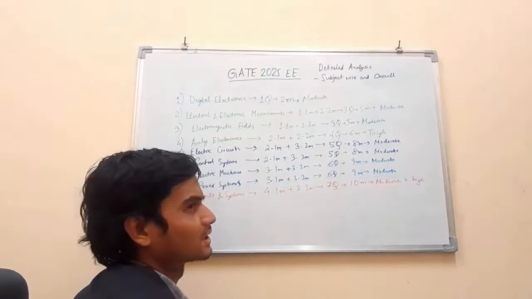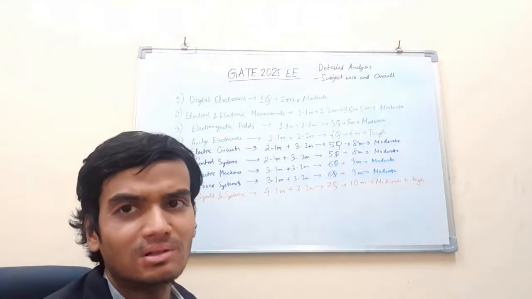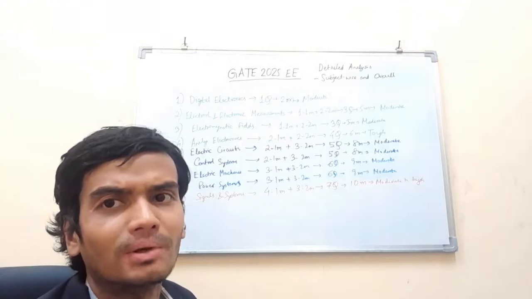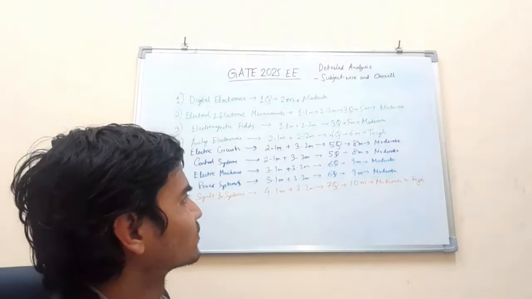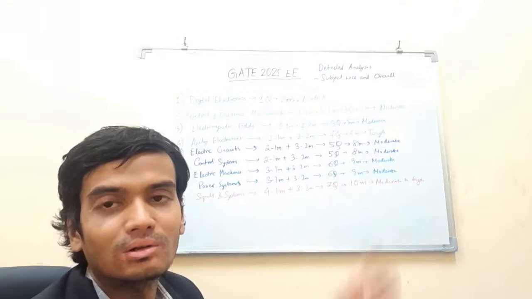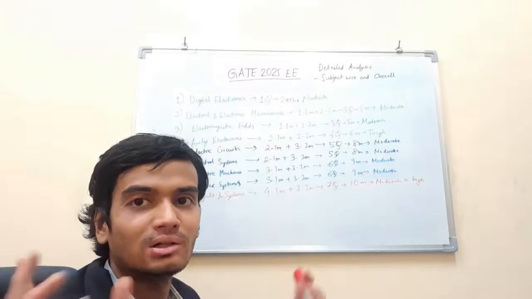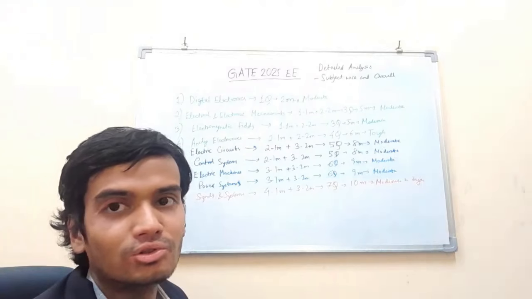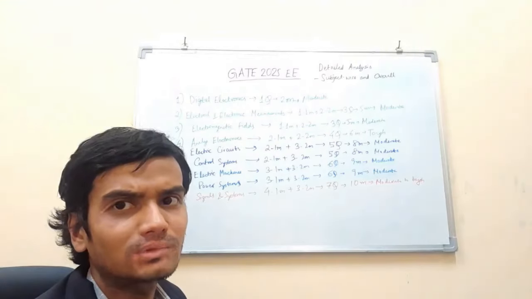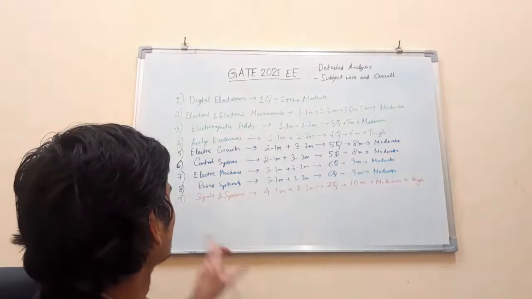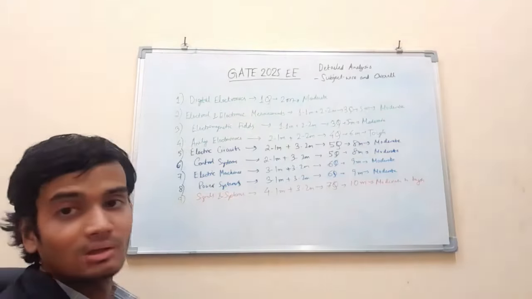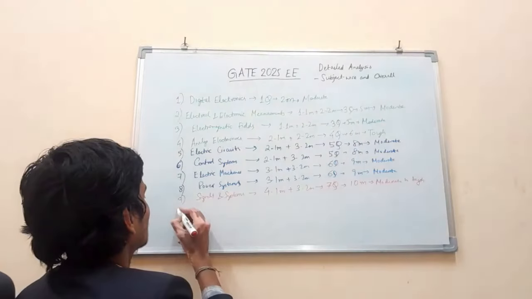Questions were from different topics like basic LTI systems, discrete and continuous, properties of delta function, properties of LTI systems. Other than that, convolution property, that the convolution of two signals, if integrated, is equal to the product of their areas. That property will be used, and all those things were asked. Good questions were only asked. So I would rate the difficulty as moderate to high, to tough. 10 marks, 7 questions.